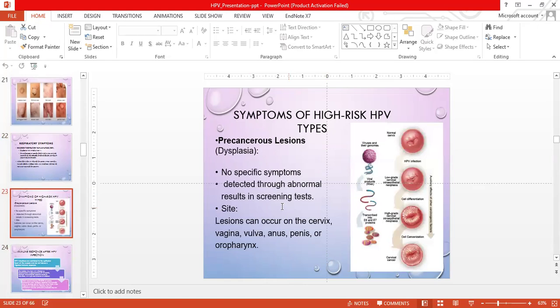Symptoms of the high-risk HPV: precancerous lesions or dysplasia do not have any specific symptoms and are detected only through abnormal results in screening. They can occur in the cervix, vagina, vulva, anus, penis, or the oropharynx. This is a normal cervix, and after an HPV infection, the viral RNA gets transcribed into the E6 and E7 proteins, and after a period of time, through cell differentiation and cancerization, it can result in cervical cancer.